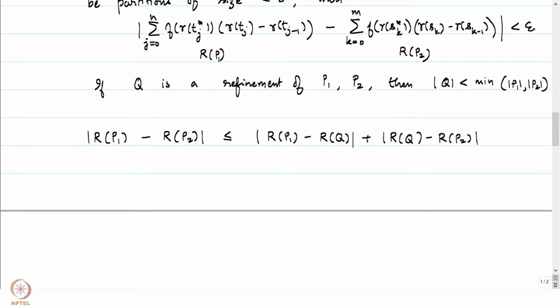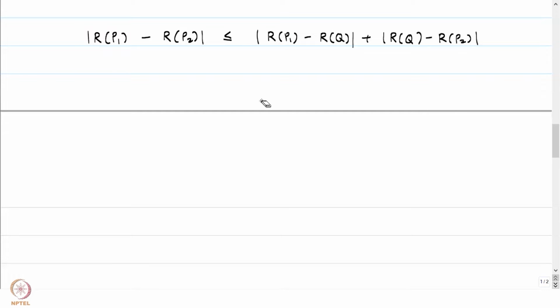So in case we want to prove such a result, we may assume that we can go down to the refinement and prove that this is less than epsilon by 2 and this is less than epsilon by 2 for small enough delta, and hence we get that this is less than epsilon itself. Therefore, we may assume that we started off with one as being the refinement of the other.